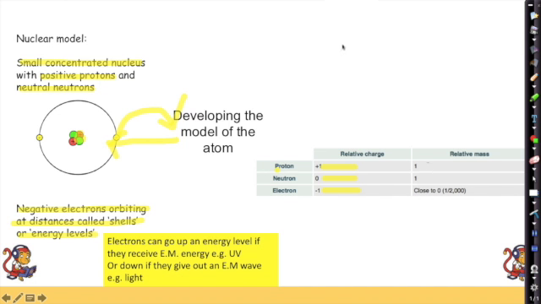Don't forget that when we look at, for example, C12 and 6, we've got our mass number, the bigger of the 2 numbers up here. That tells us the number of particles in the middle. It's also telling us the mass number because each particle weighs 1. Each particle has a mass of 1. And our electrons, we can say it's nearly nothing. We can say it's close to 0. We don't have to quote the 1/2000.